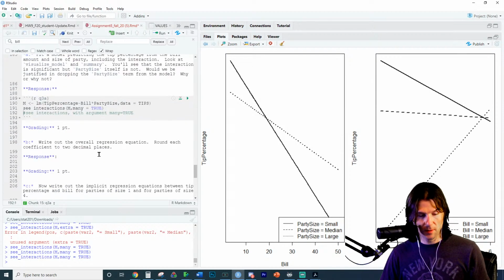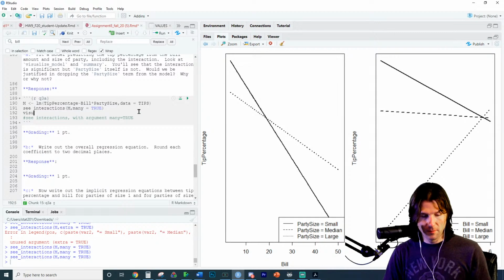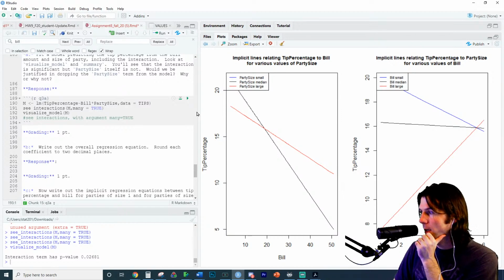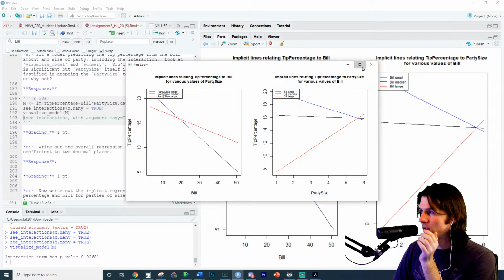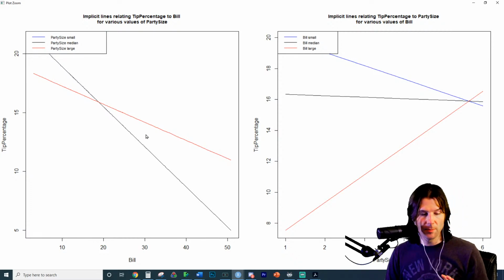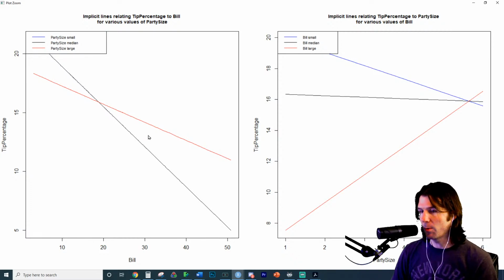With this, you can also do the visualize model. Visualize model works also. I kind of like visualize model better. Visualize model will create the lines right here and give them colors. Now, one person was wondering, I got an email, and it's a good question. I think it was a Discord message actually. They said party size small is not on here. So you'll notice there is no party size small line, but it's actually there. It's just overlapping with another one.